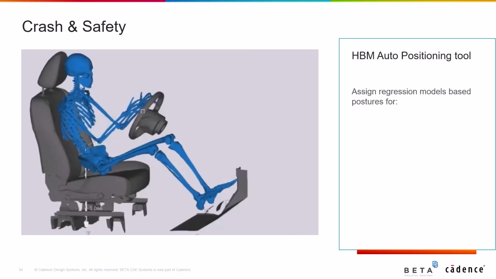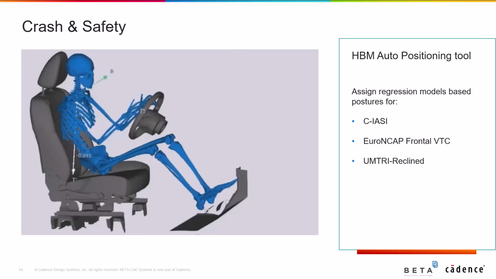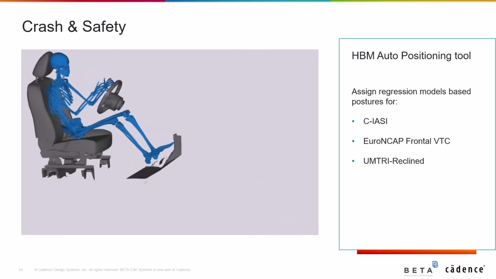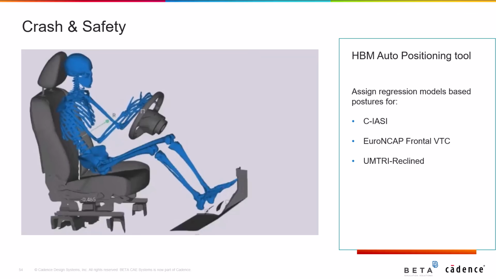The tool assigns regression models-based postures for CESC, Euro NCAP frontal VTC, and UMTRI reclined protocols. To ensure correct positioning, specific nodes and sets must be defined both on the HBM and on the relevant vehicle components. Using these definitions, the tool combines the kinetics from the HBM metadata file with the capabilities of the HBM articulation tool to automatically position the HBM on the seat inside the vehicle.